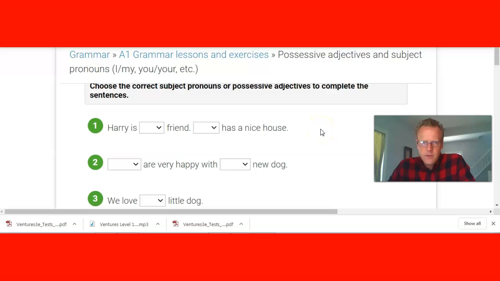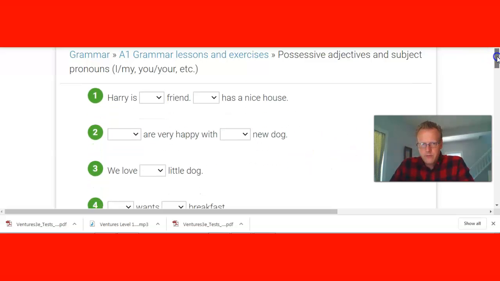All right, so what I think would be super helpful is if you get out your notebook at this time and write down the sentences. All right, so pause the video and write these sentences down. There are 4 sentences right here.